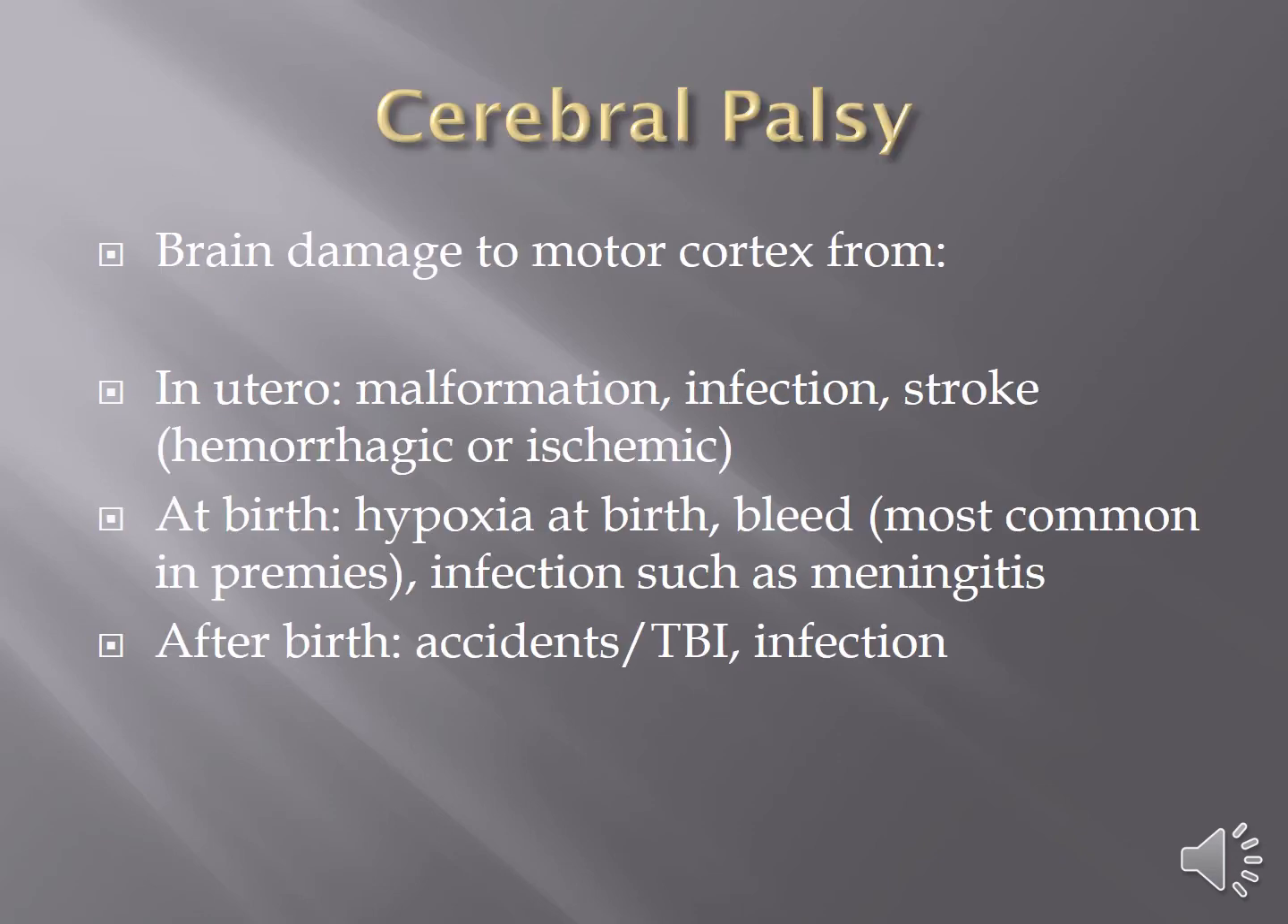Cerebral palsy is brain damage that causes motor disability, so it's damage to the motor cortex from a variety of different sources. You can have cerebral palsy from an in utero issue or event. You can have a malformation of the brain. You can have an infection or a stroke. A stroke, CVA, can happen in utero, and it would either be hemorrhagic or ischemic. We've talked about those terms before. Hemorrhagic being a stroke because of too much blood, a bleed in an area of the brain, or ischemic, which means a lack of blood supply, usually caused by a blood clot.